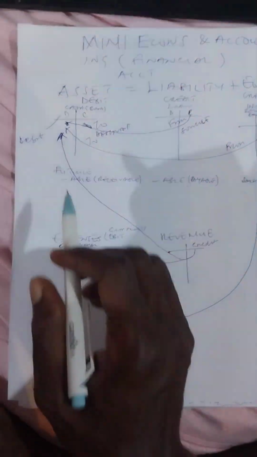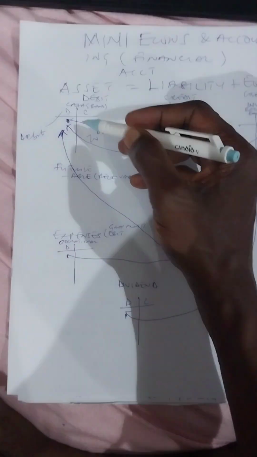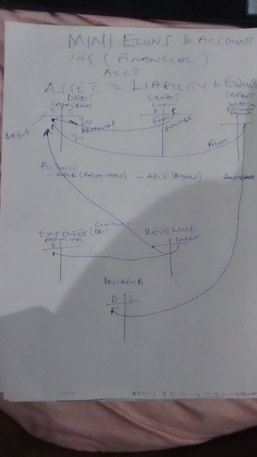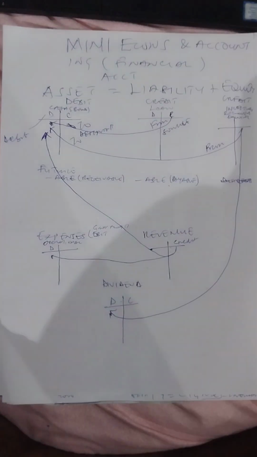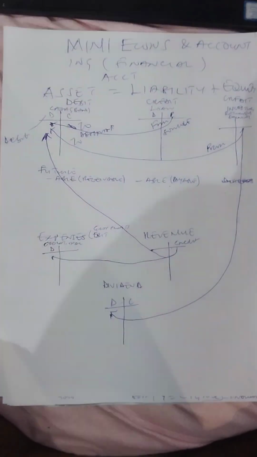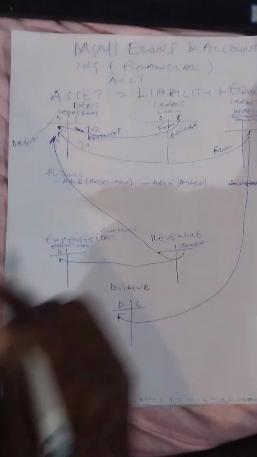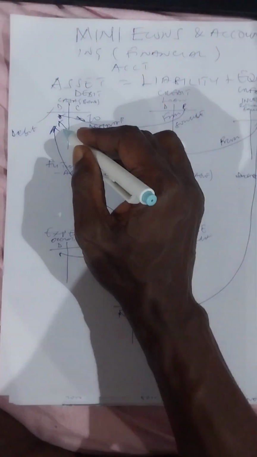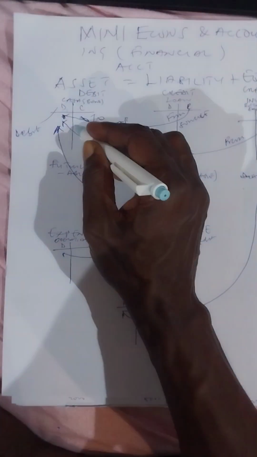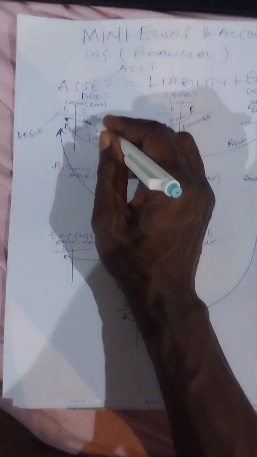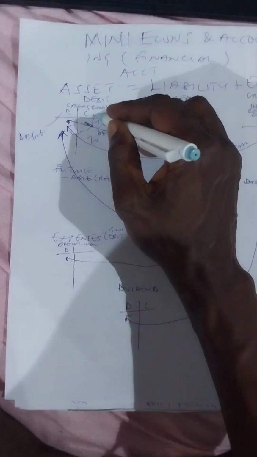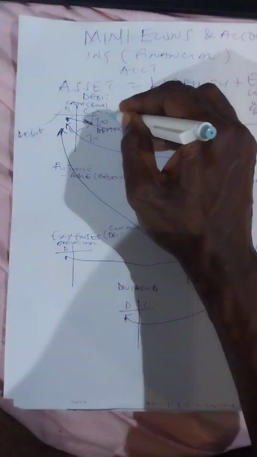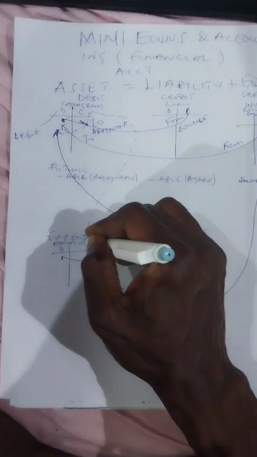Right, now when we send the money into the bank, if we want to buy something, make some expenses, buy some raw materials, pay salaries, then the money will come from our bank account. Because it's coming from a bank account, we must first shift the money to credit, and then from credit it will go to expenses.